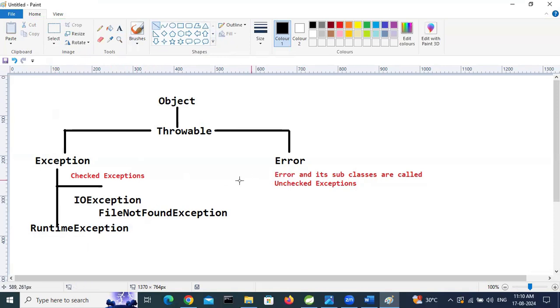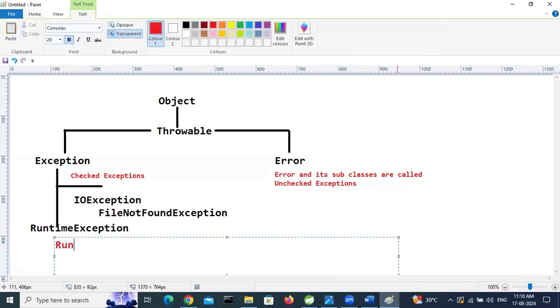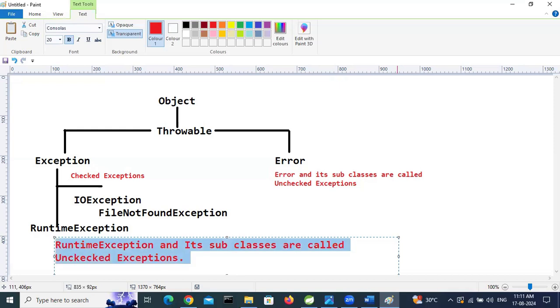Runtime exception and its subclasses are called unchecked exceptions.